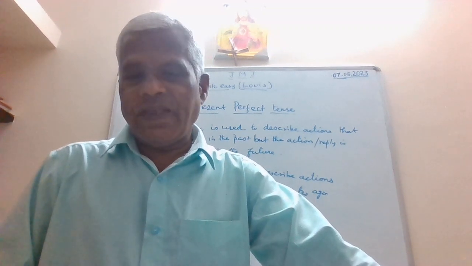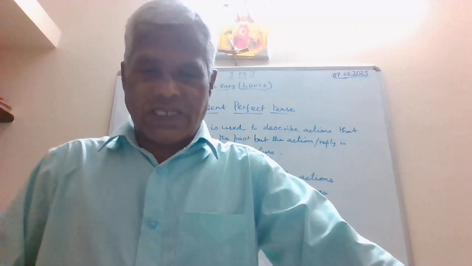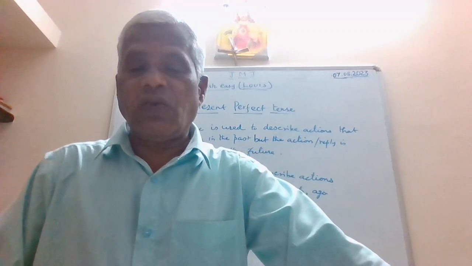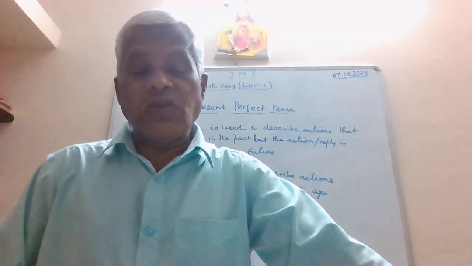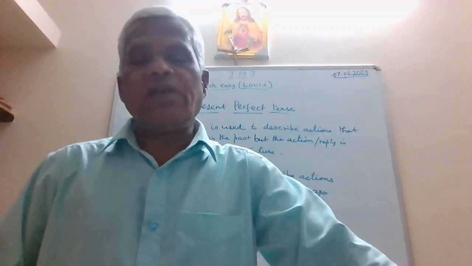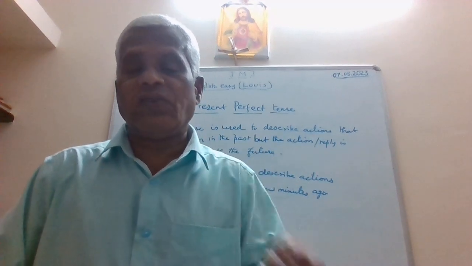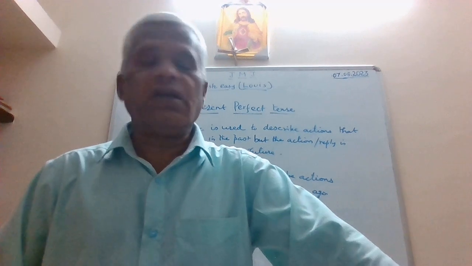Okay guys, so this is the aspect of the present perfect tense. And remember, we are using only the third form of the verb. And as I told you at the beginning of this discussion, when we began to discuss the present perfect tense, when you have the auxiliary verb has, have, had, you must always use the third form of the verb.